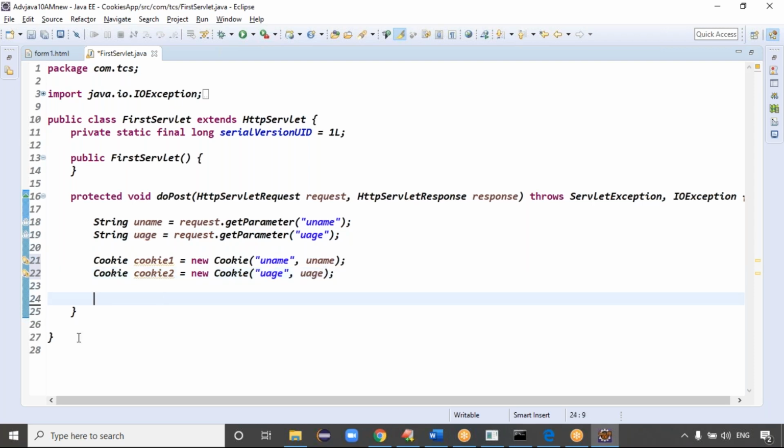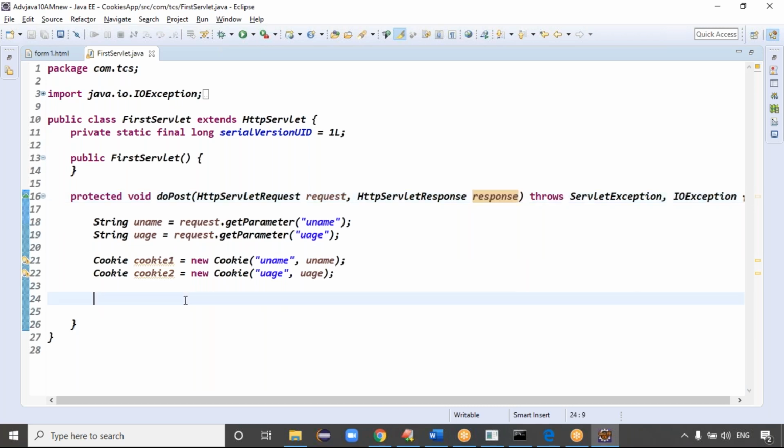That's it, guys. Actually I have to transfer these cookies to the browser side. I'm creating cookies for these details, and I want to store these details at client side. Which object goes to client side, the request object or the response object? The response object, right?